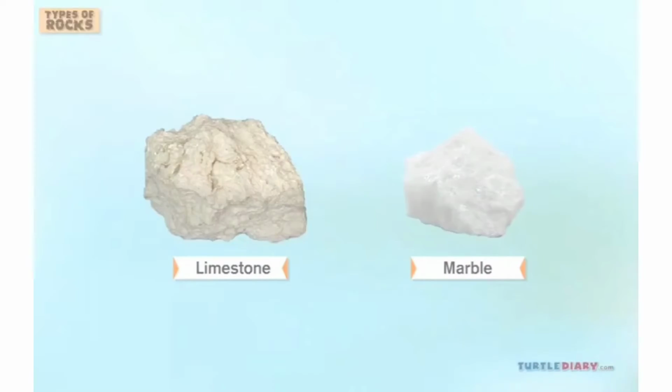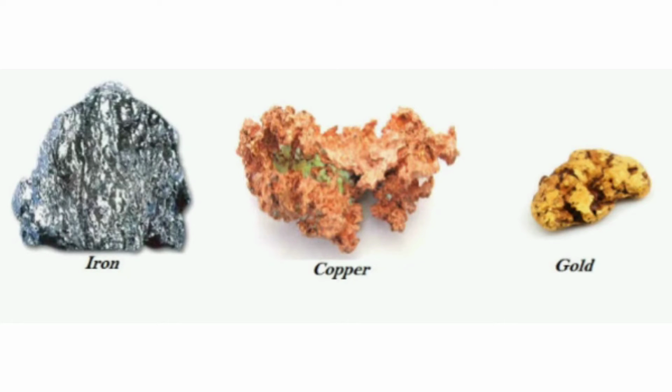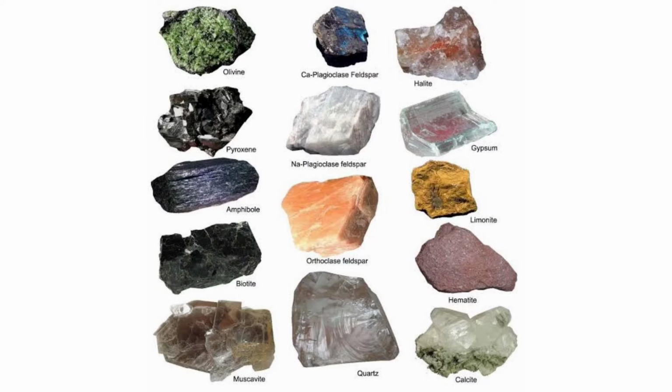Hope you understood, children, the different layers of the earth and different types of rocks. And I would like to say about minerals. Minerals are the chemical compounds normally crystalline in nature. And the examples of minerals are calcium, sodium, iron, zinc, potassium, magnesium. All these are the examples of minerals. And minerals are divided into metallic and non-metallic minerals. And if the amount of metallic minerals are high, then we call it as ore. The examples are iron ore, copper, and bauxite. And there are non-metallic minerals. The example for it is limestone.